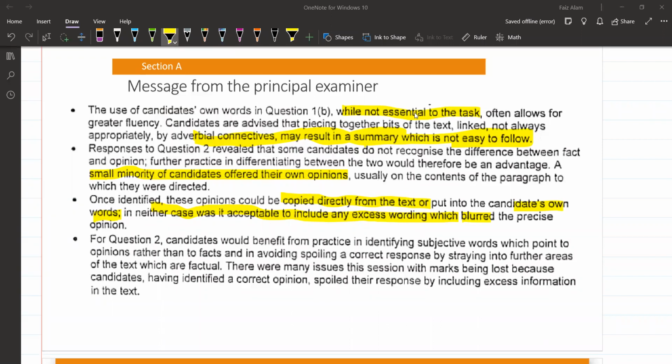For question 2, candidates would benefit from practicing in identifying subjective words. As I have told you about opinion, subjective words follow करने which point to opinions rather than to facts, and in avoiding spoiling a correct response by straying into further areas of the text which are factual.